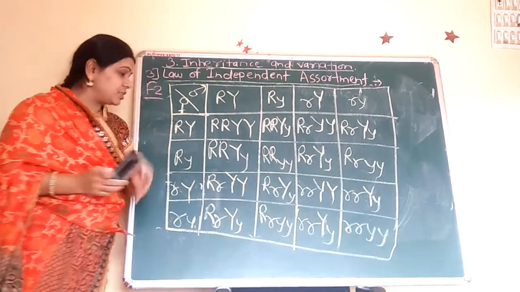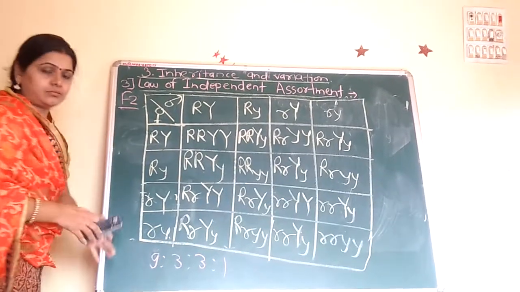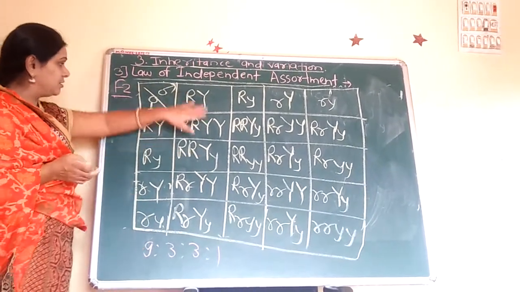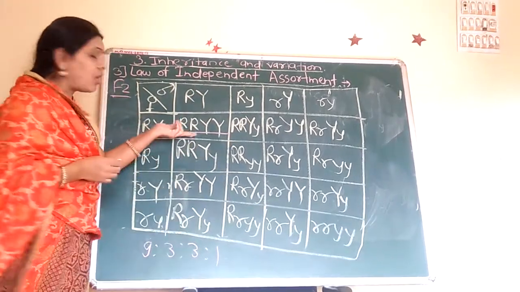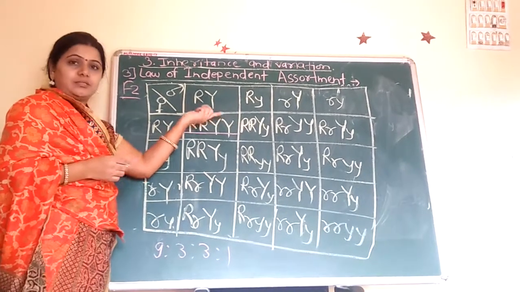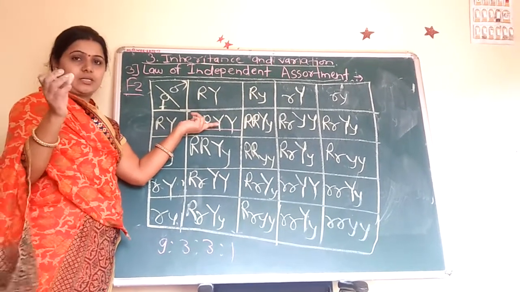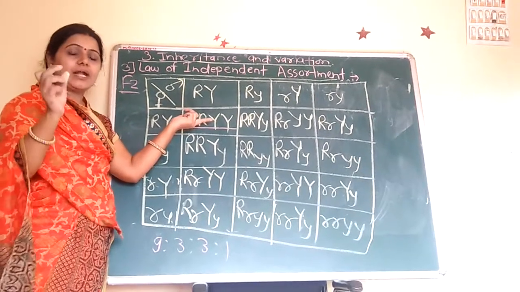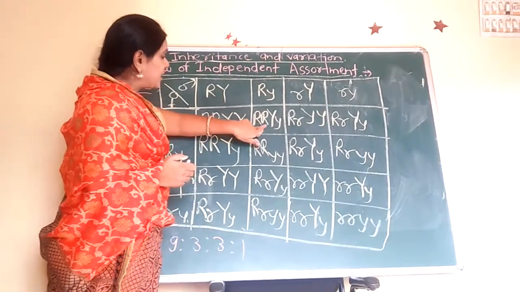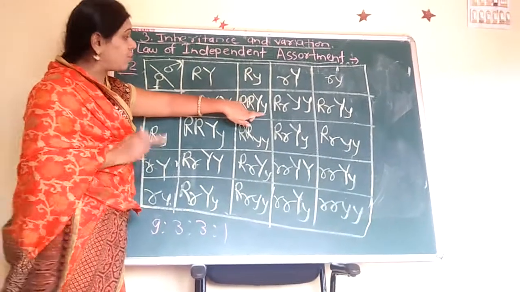And what is the ratio of the F2 generation? That is 9 to 3 to 3 to 1. We see how the ratio, that is this 9, that is all are capital or are homozygous. That means the round and yellow, that is the pure round shape, that is the seed shape, and the seed color, that is the yellow. Round and yellow. Here the two characters, that is the capital R, here the Y, that is the one Y is dominant over this y.